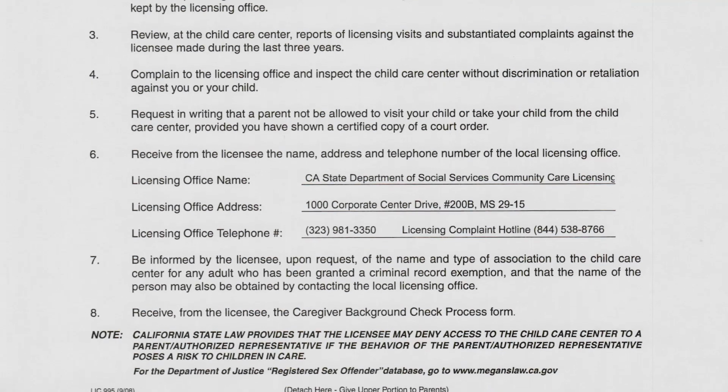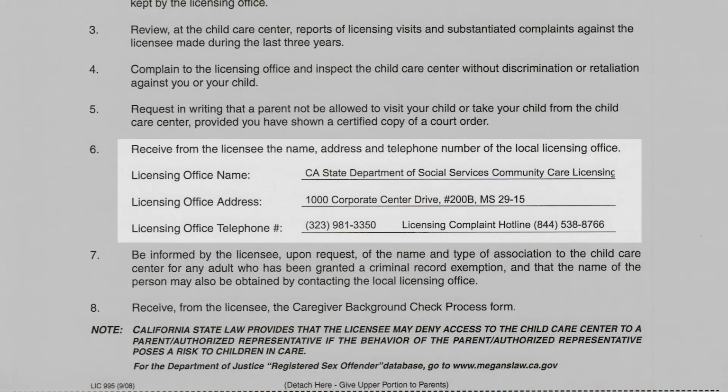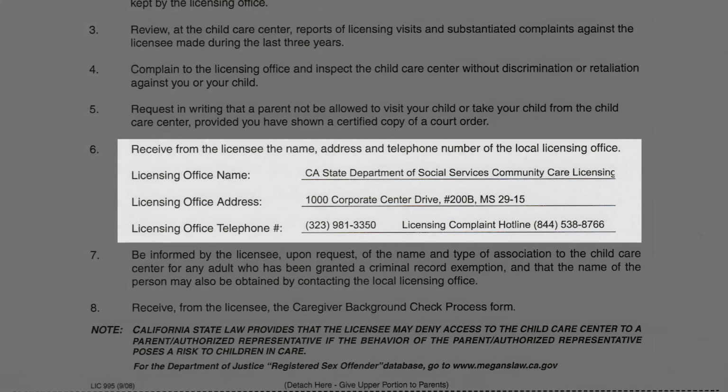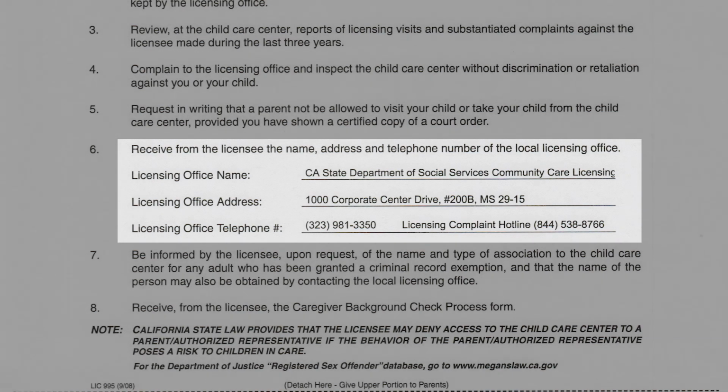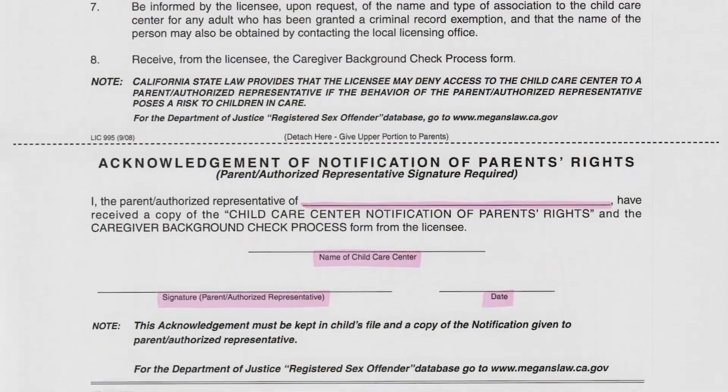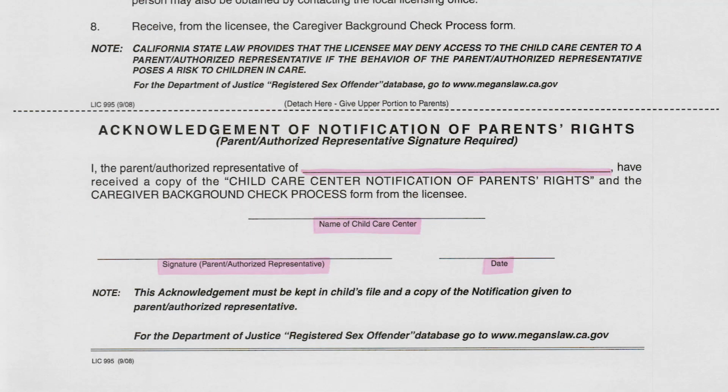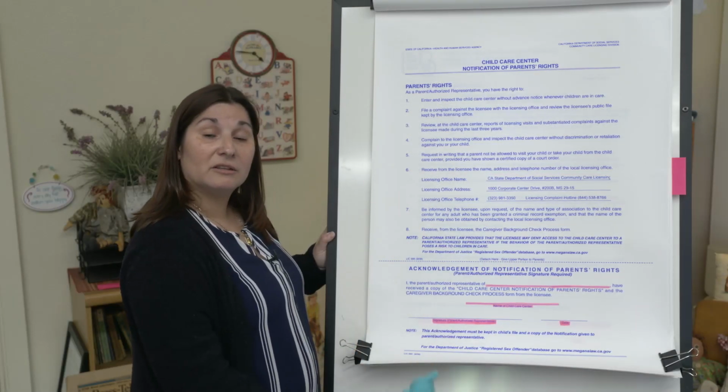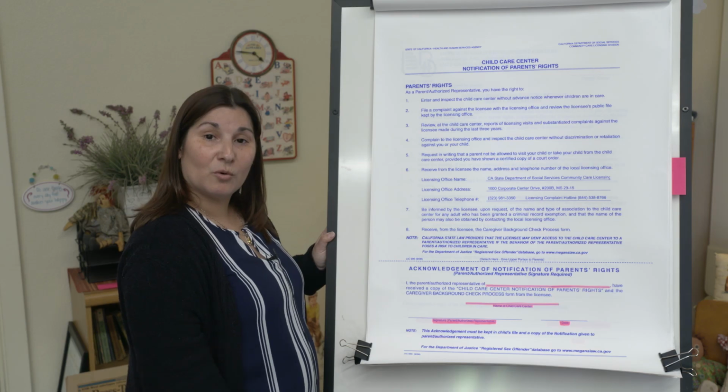Make sure you read through these. The licensing information, again, is here. There is a hotline that you can contact if you do have any questions or concerns or you want to report anything. And then at the bottom, once you've gone through all the information, please make sure you print your child's first and last name here, the name of the center here, and then you sign it and date it at the bottom. So go ahead and take a minute to review the information, and then we'll go on to the next page.